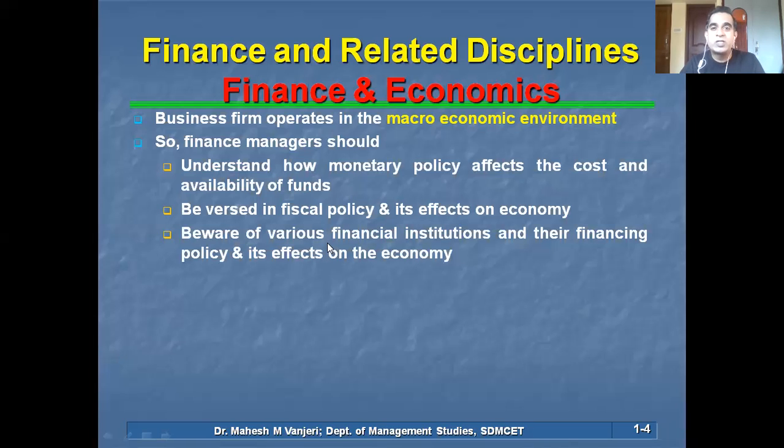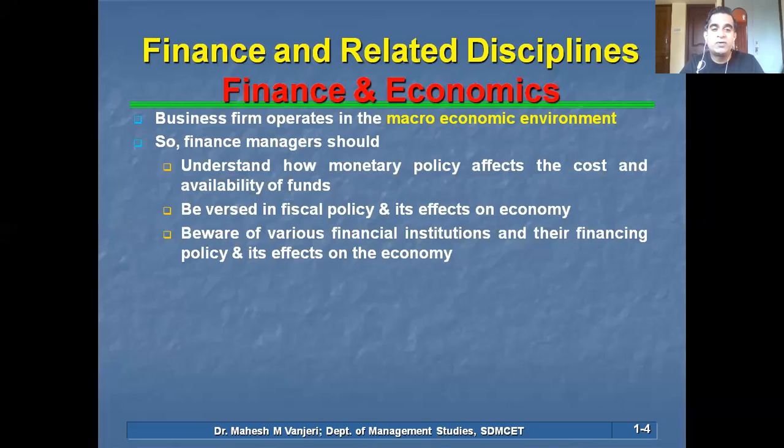Beware of various financial institutions and their financing policy and its effects on the economy. So there are primary markets, secondary markets, I hope you know. And there are financial institutions which provide loans to corporates. So a finance manager is required to know the financing policy of the various financial institutions, and how it will affect the economy.